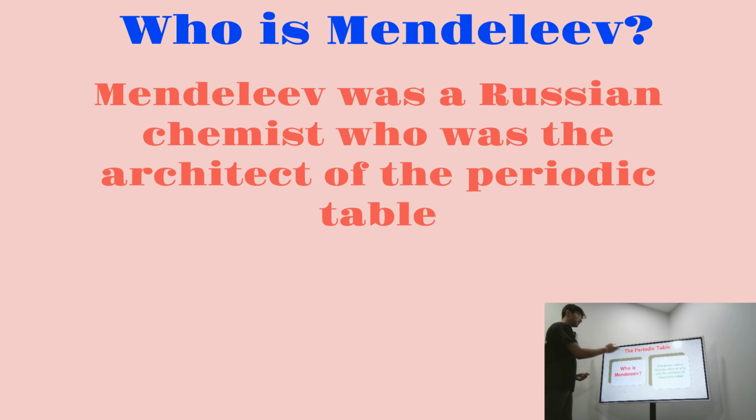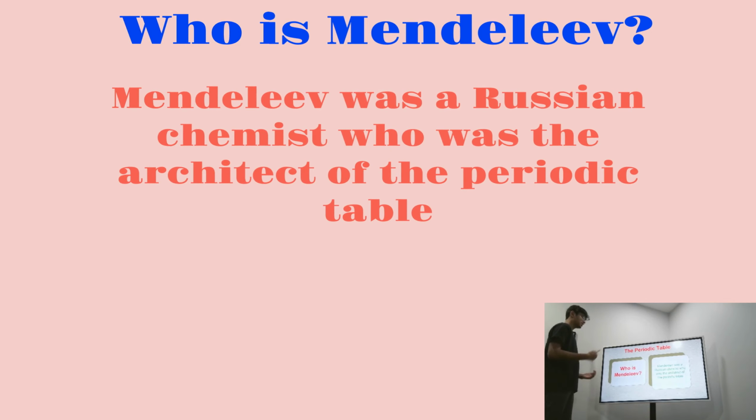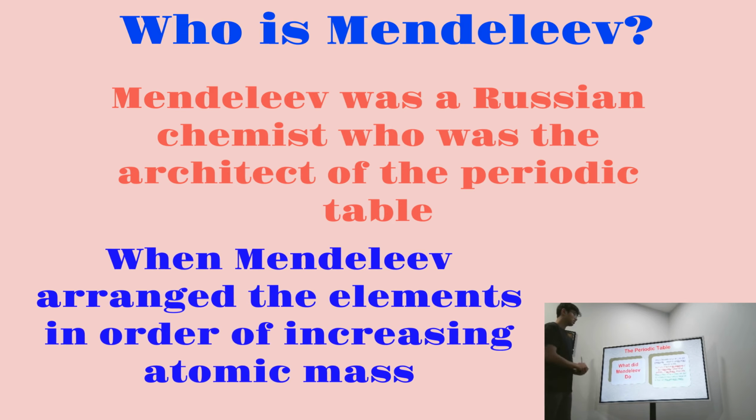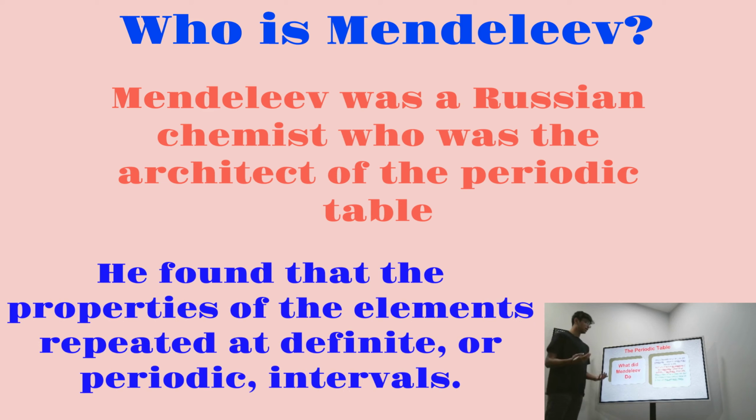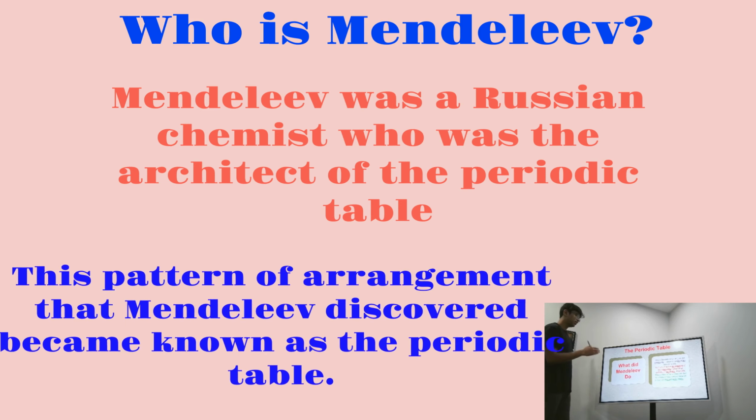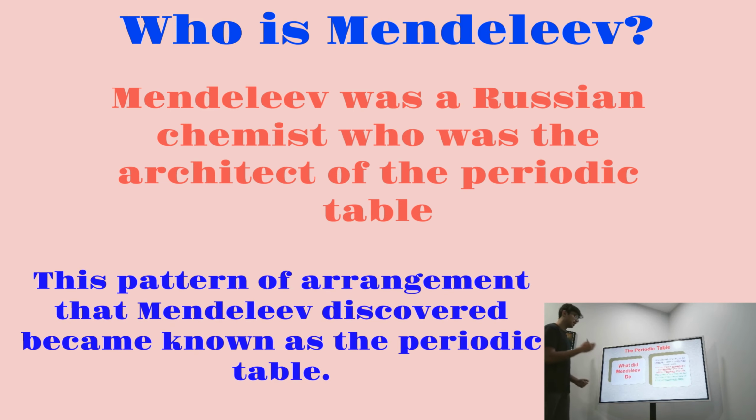So first of all, Mendeleev was a Russian chemist who was the architect of the periodic table. So what did Mendeleev do? When Mendeleev arranged the elements in order of increasing atomic mass, he found that the properties of the elements repeated at definite or periodic intervals. And this pattern of arrangement that Mendeleev discovered became known as the periodic table. So technically you can say that Mendeleev was the starter of the periodic table.